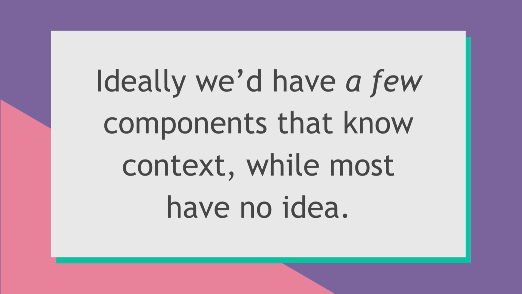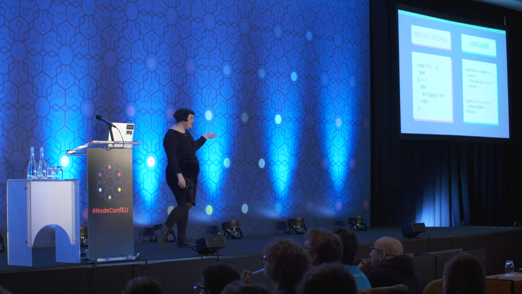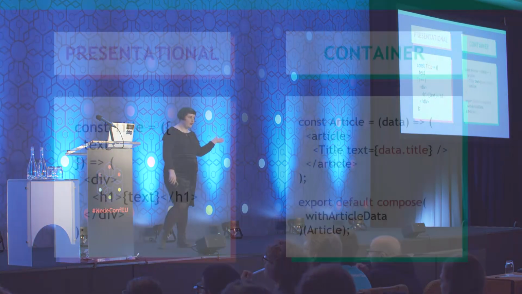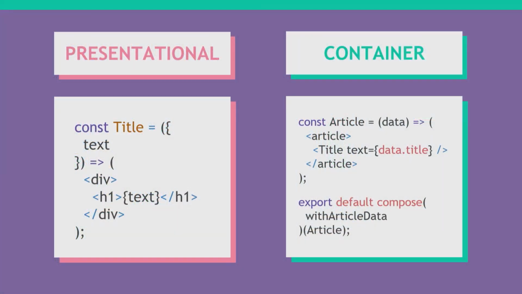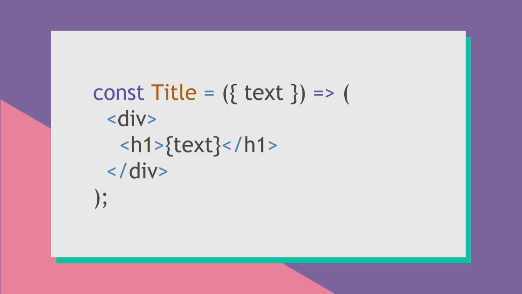Ideally, we would have a few components that know about the context, while most of them have no idea what's happening outside their little component cells. So there's the theory of presentational versus container components, which is sort of the ideal. The presentational components should know nothing about context. They have no state or dependencies. They just take in data and display it with no idea what's happening outside of themselves.